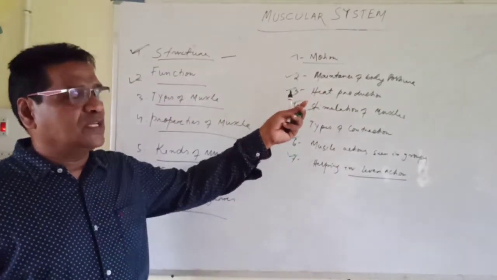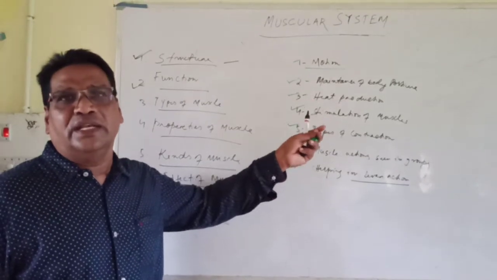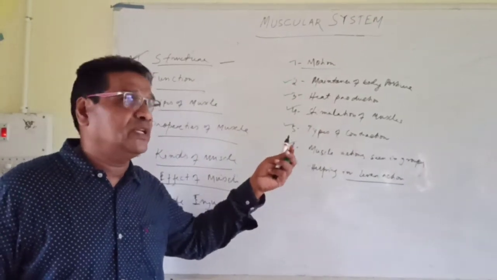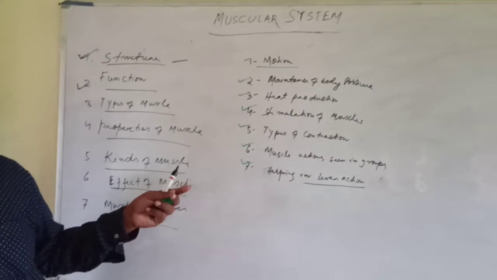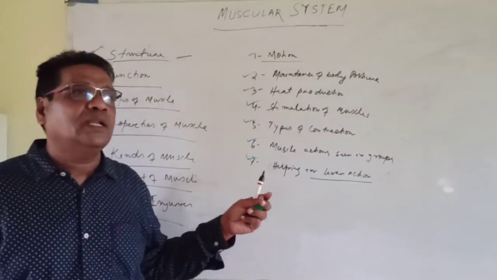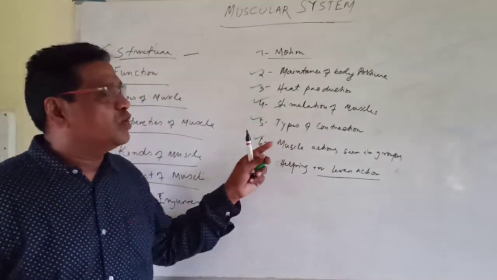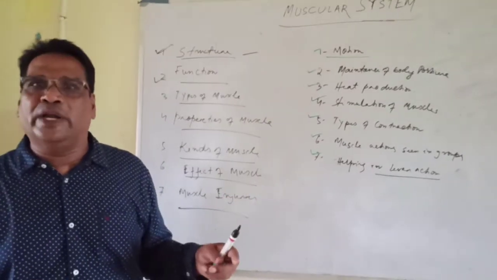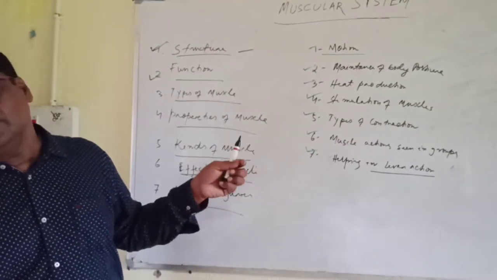Due to the contraction, heat is produced. That heat helps the contraction and generates energy, which supplies energy to the muscle and helps movement. This is an example of external movement. Next movement is internal movement.